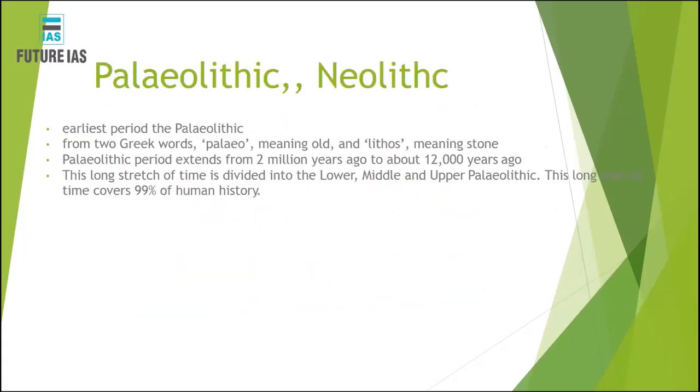Now let's understand there are three types of cultures. One is called Paleolithic culture, the second is Mesolithic culture, and the third is the Neolithic culture. The Neolithic has been mistakenly placed here, so you don't have to refer to it; I have kept a separate slide for the Neolithic. So first we will understand what is Paleolithic.